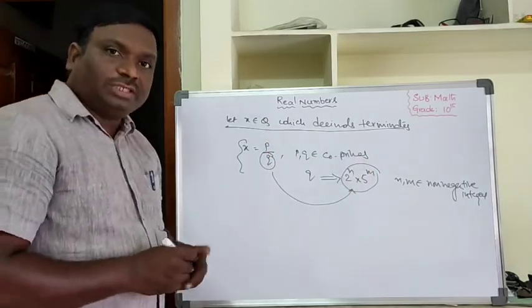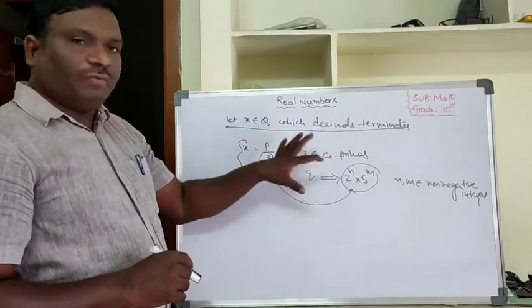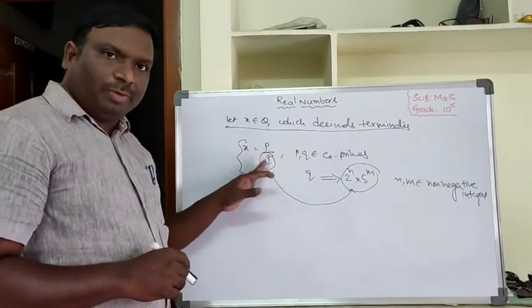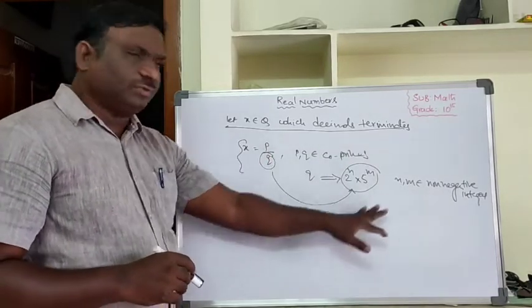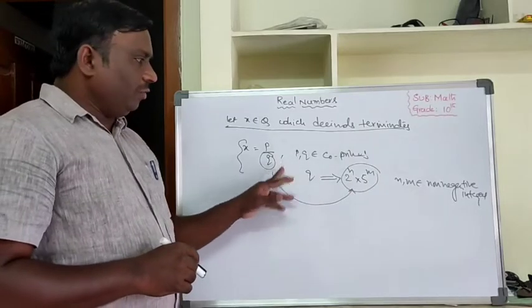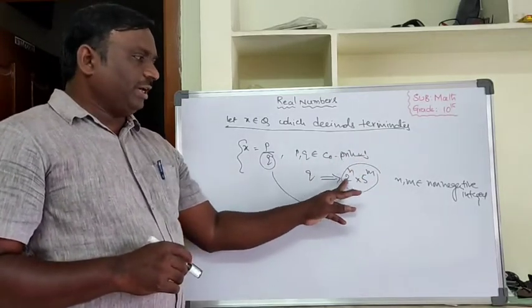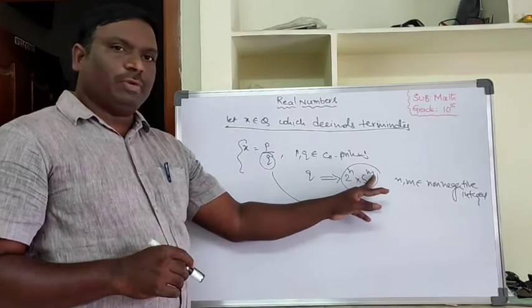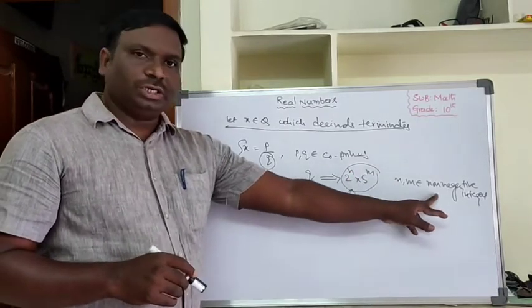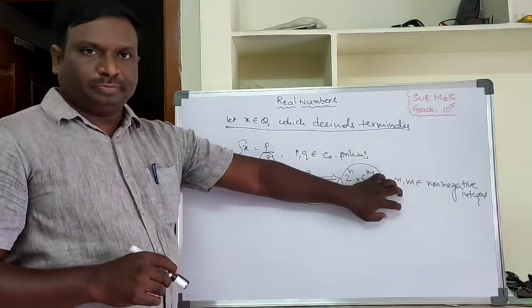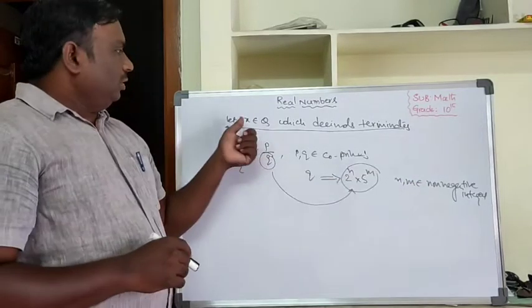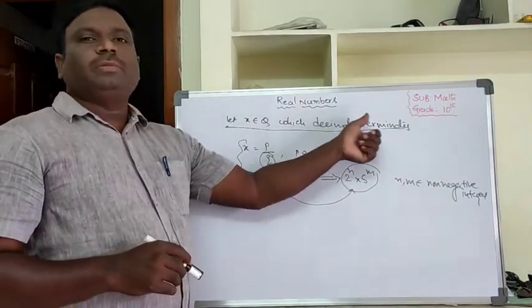Theorem 1.4 says, when the rational number is in the form of p by q, where p, q are co-primes, and q can be expressed in prime factorization form as 2 power n into 5 power m, where n, m belong to non-negative integers, then that rational number's decimal terminates.